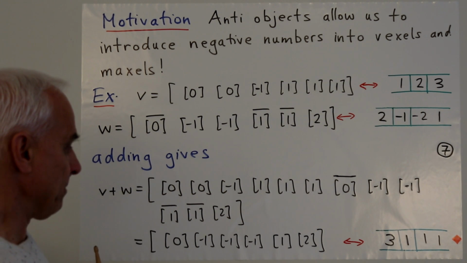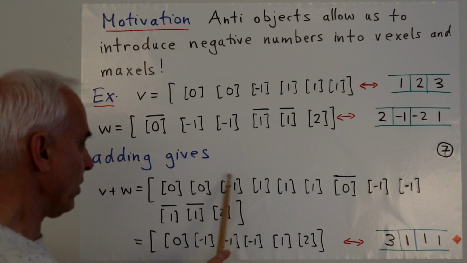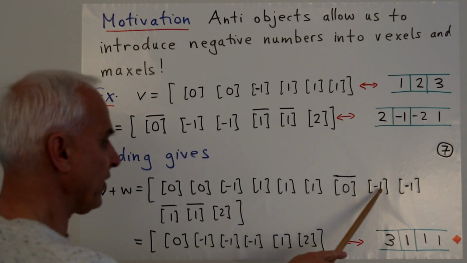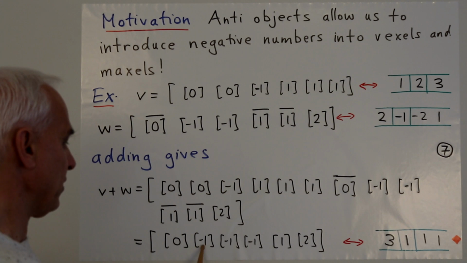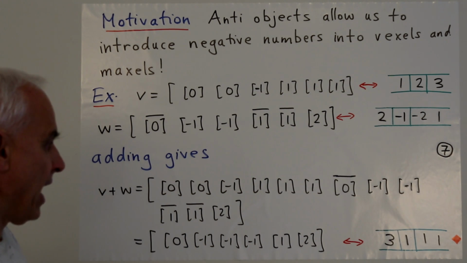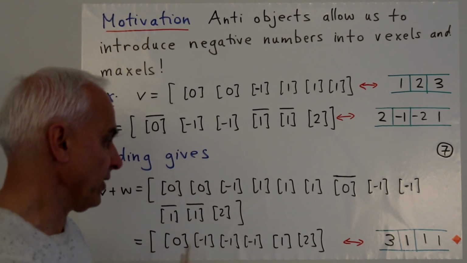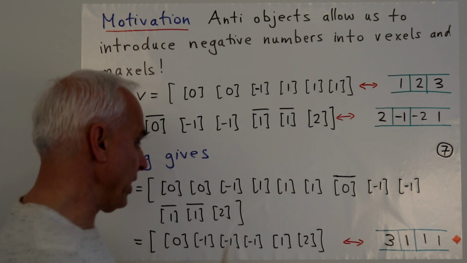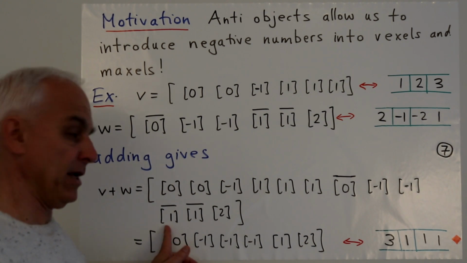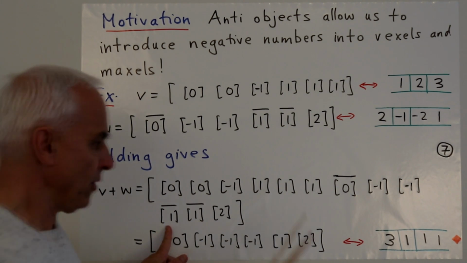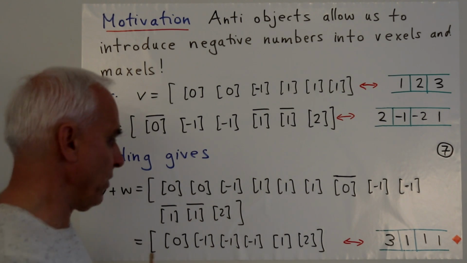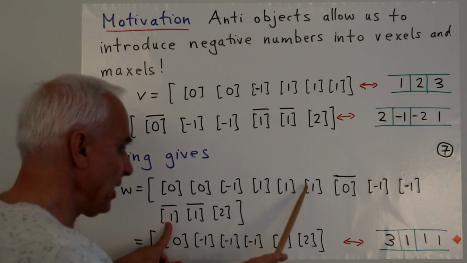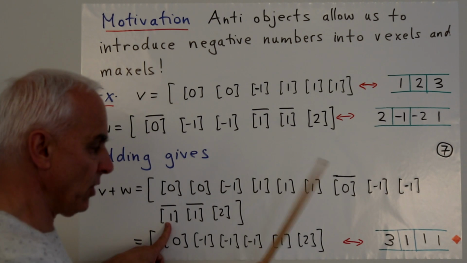How about minus 1s? There was a minus 1 singleton there, and there's another one there, and another one there. So altogether there's 3 of them. How about singleton 1? There's 1 here, and 1 here, and 1 here. But here there's an anti of one of these, and here there's another anti of one of these. So this anti cancels with one of these. We don't really care which one.